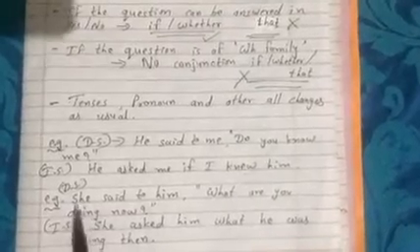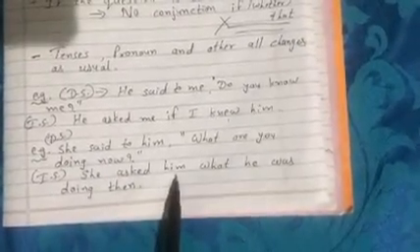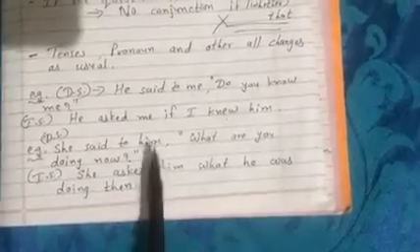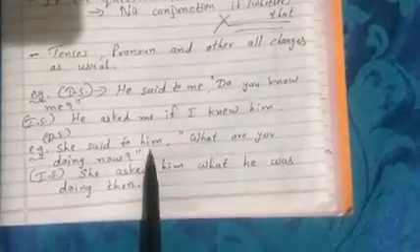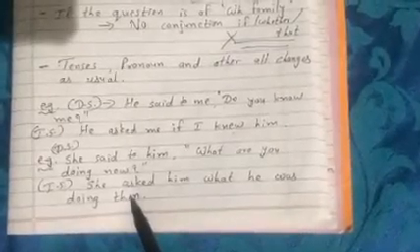Got it? Now next example. She said to him, what are you doing now? That is, she asked him what he was doing then. Now look here, it is a WH family question, right? So no conjunction, directly what. You, that is the second person according to the listener, so he. Are doing, that is present continuous tense, so was doing. And now you have to use then. Right? Thank you.